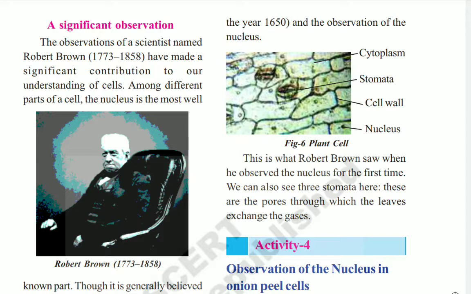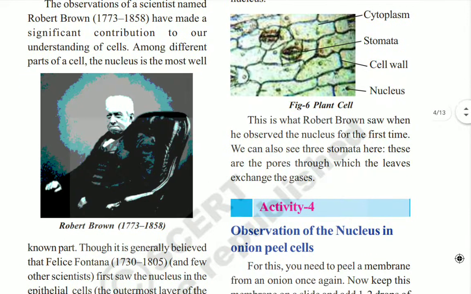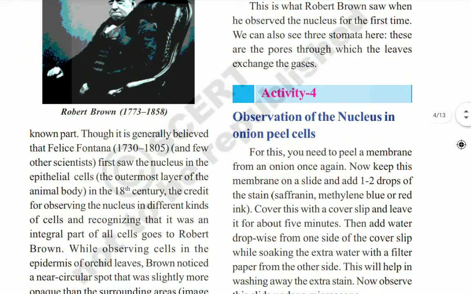The nucleus is the center part of each cell. This is what Robert Brown saw when he observed the nucleus of the plant cell for the first time, that is the figure here.